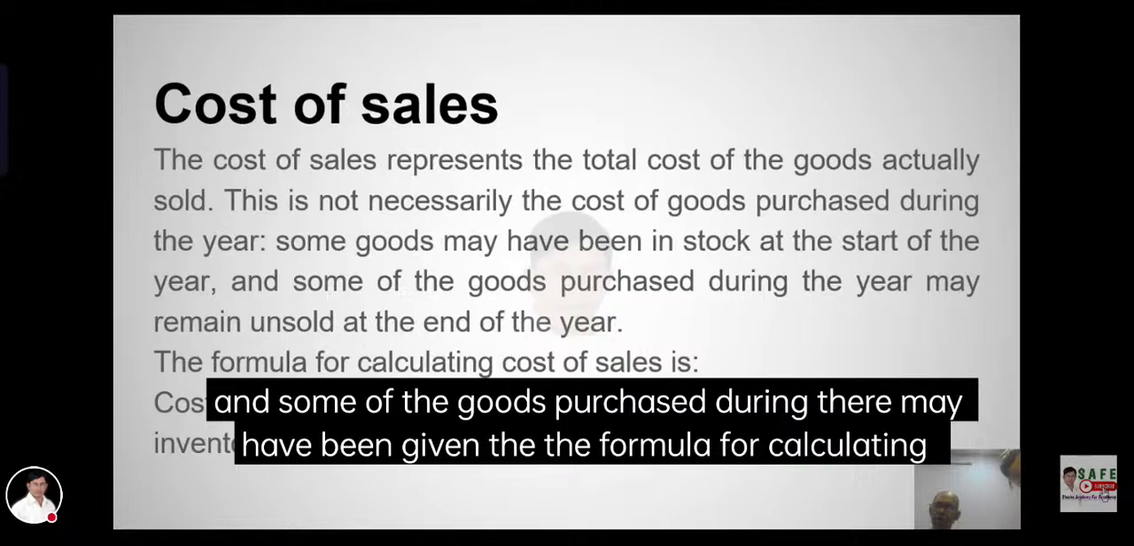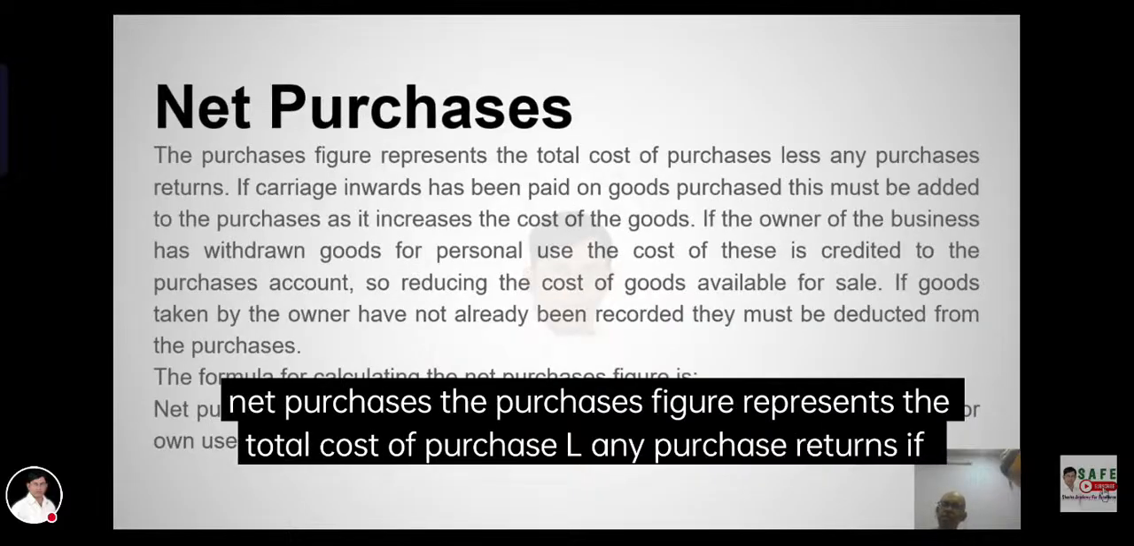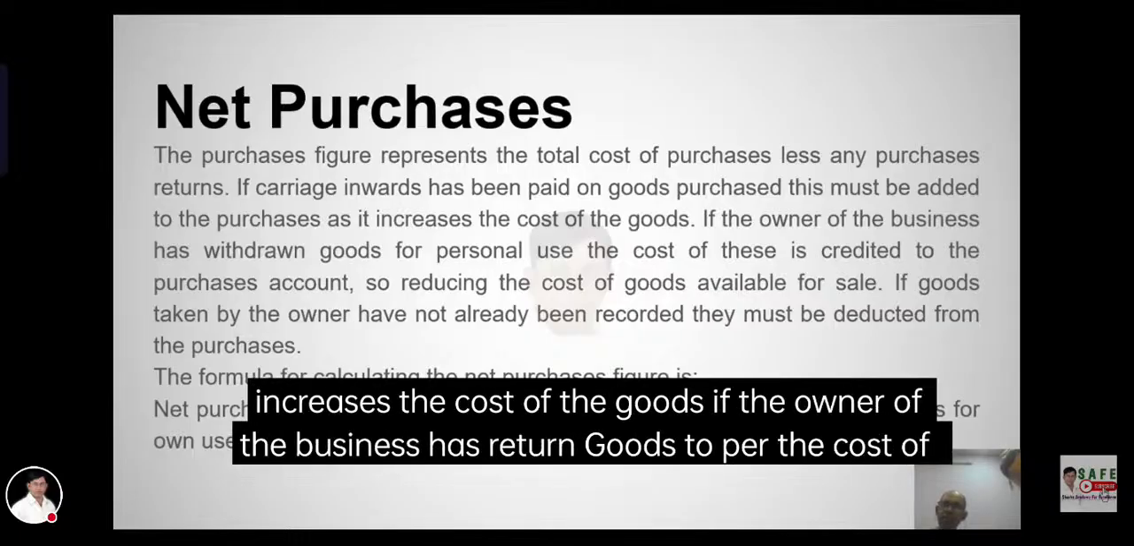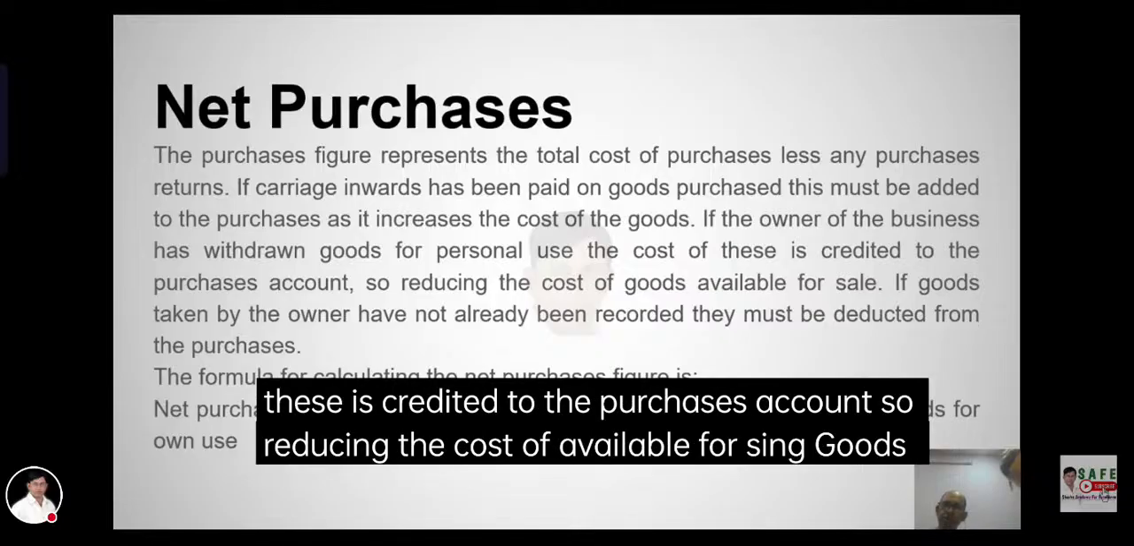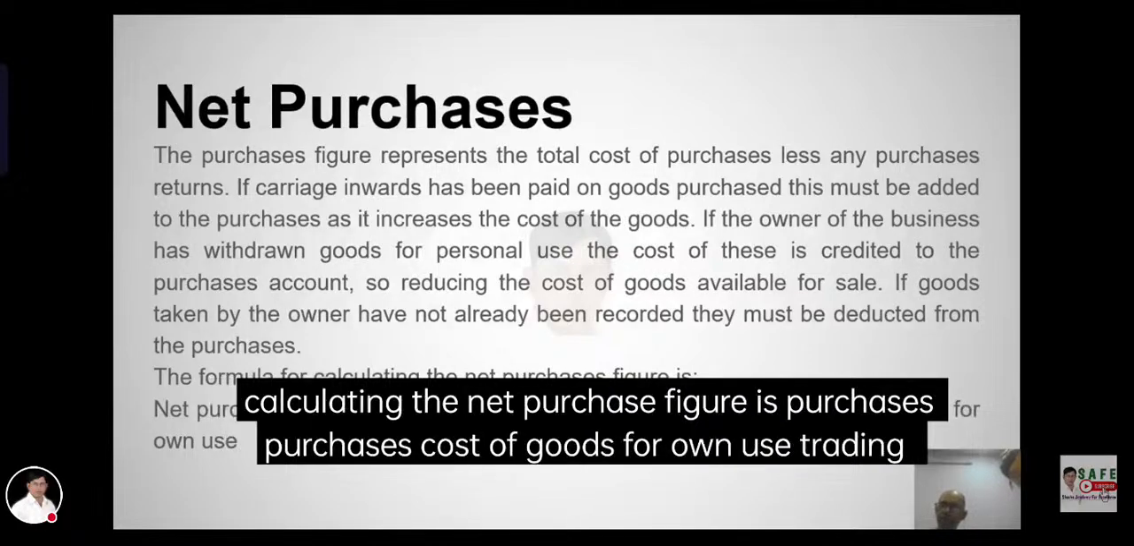The formula for calculating cost of sales: cost of sales is equal to opening inventory plus purchases. Purchases represent the total cost of purchases, including the purchase price, carriage inwards and other costs. This is the cost of goods available for sale. Then we reduce it by goods taken by the owner and closing inventory.